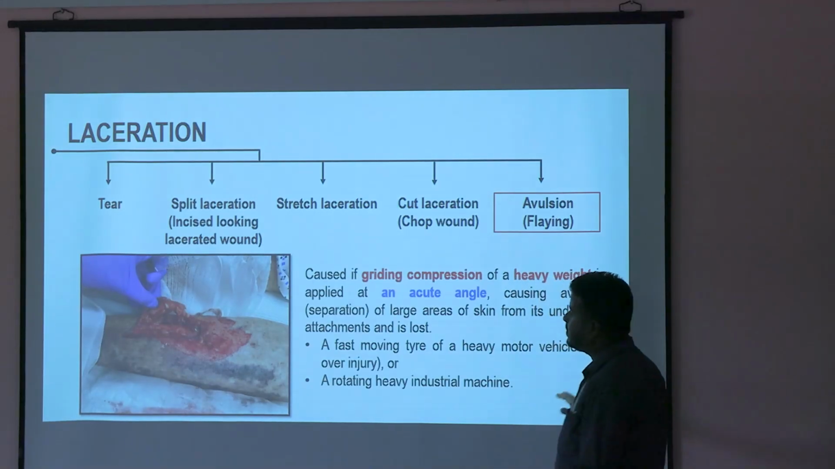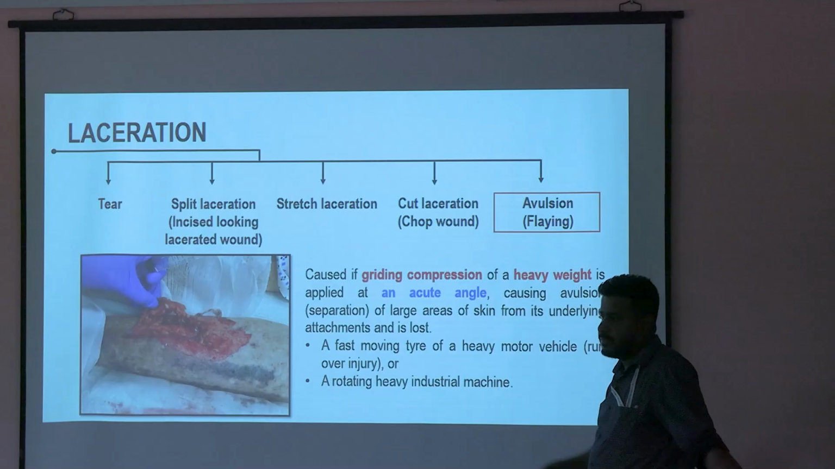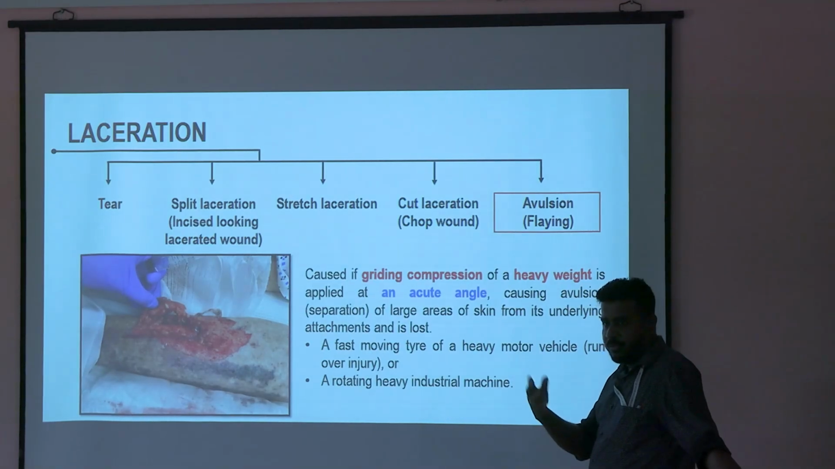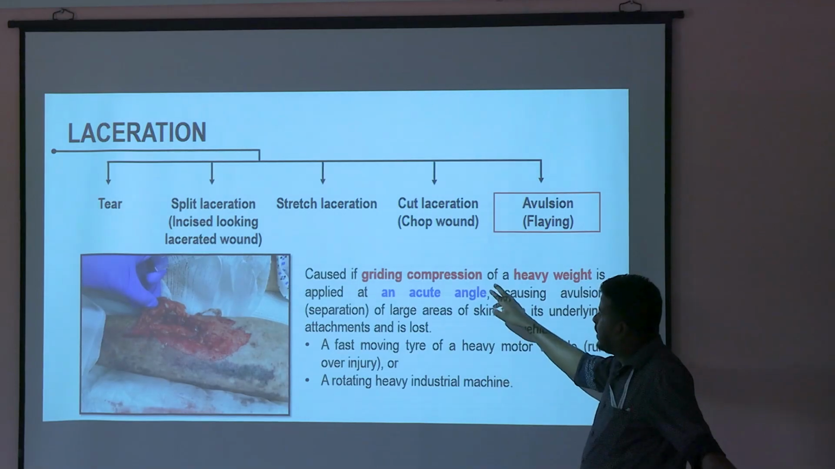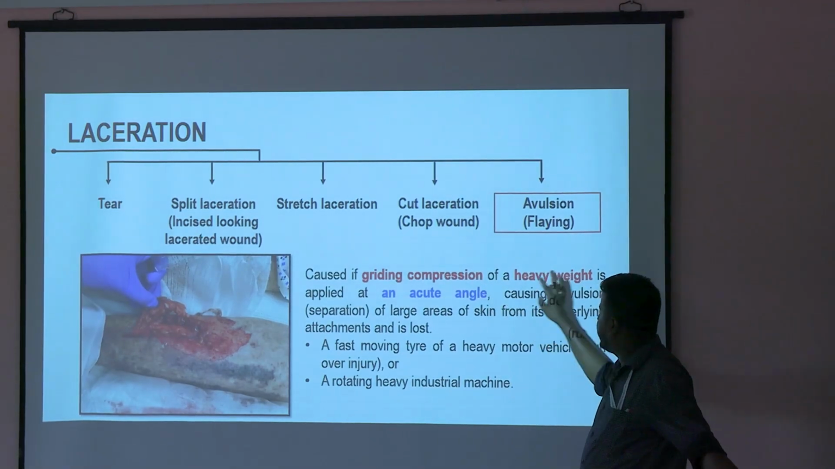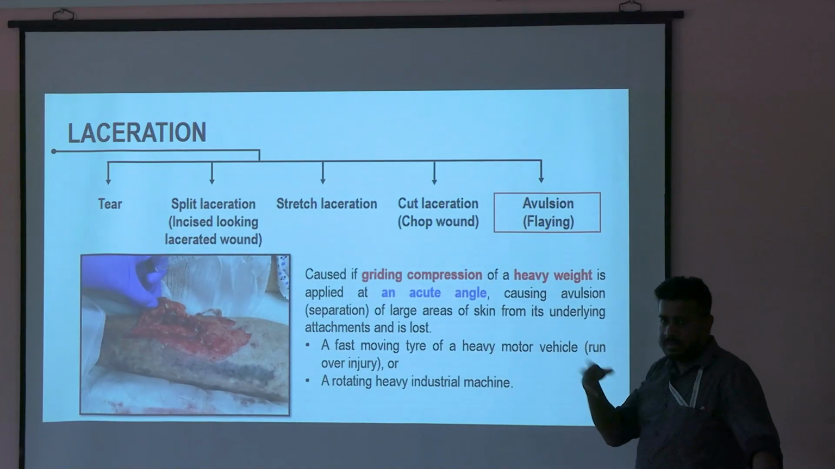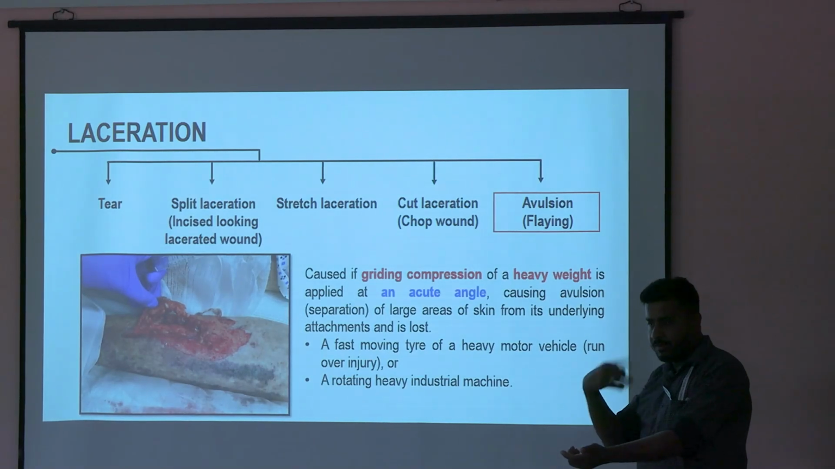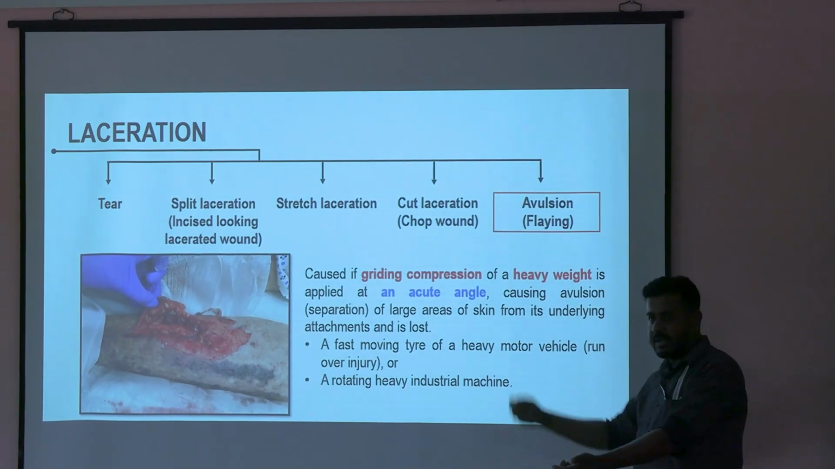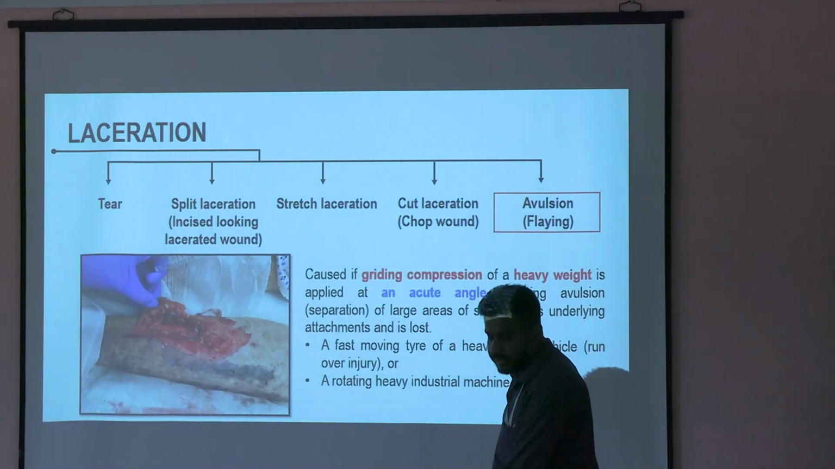What do you mean by avulsion? A piece of tissue is taken out. Okay, the skin will go out. And it will be caused if there is any grinding compression of a heavy weight. Tire mark: if a tire is there on your skin, because of the high pressure of the moving tire, that skin will come out and it will cause avulsion. Okay?